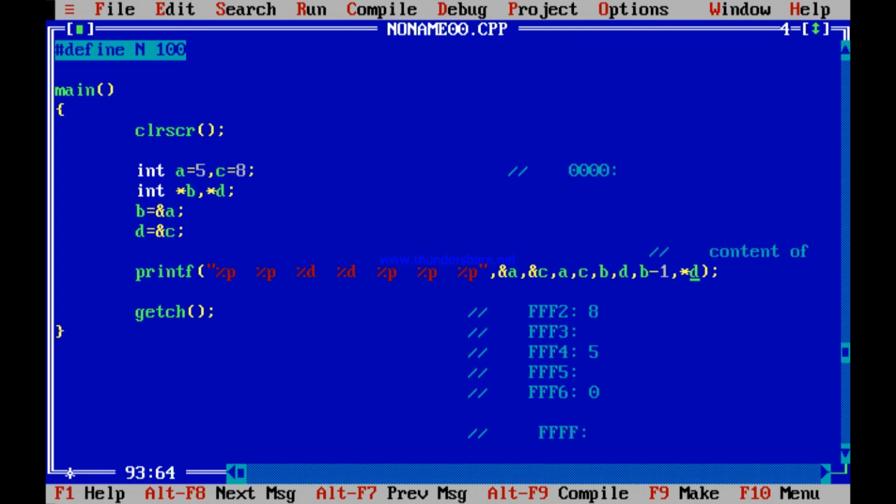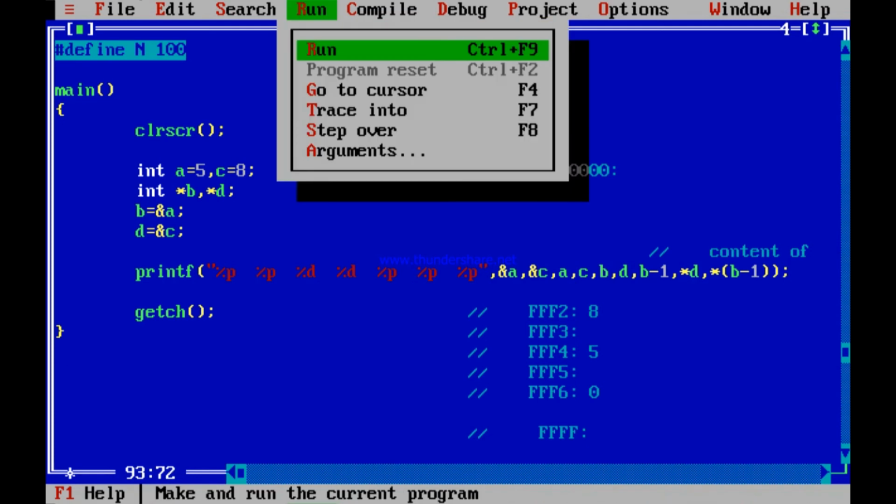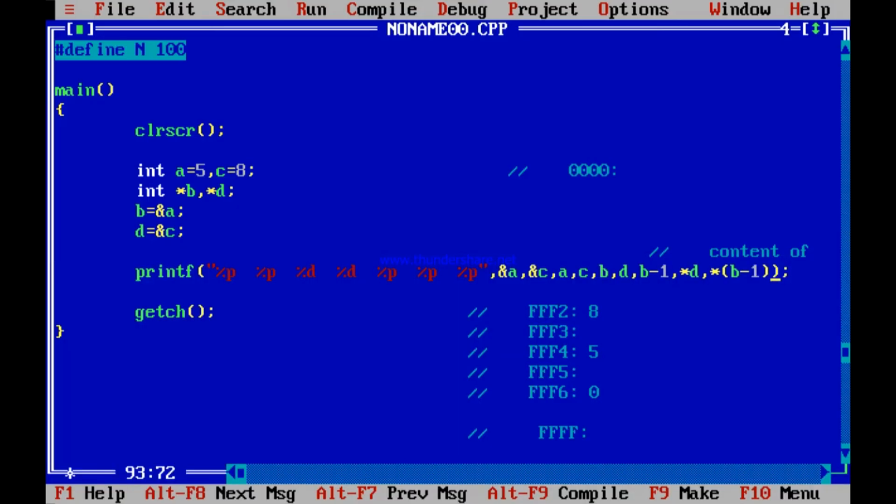It should print 8. But what is B minus 1? B minus 1 is also FFF2. B is FFF4. B minus 1 is FFF2. So what is content of B minus 1? That should again be 8. See this. Oh, I forgot to print it. I forgot to use the star D.